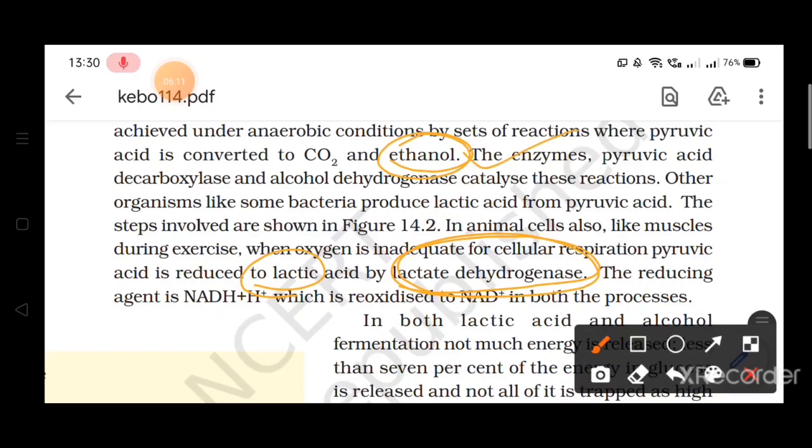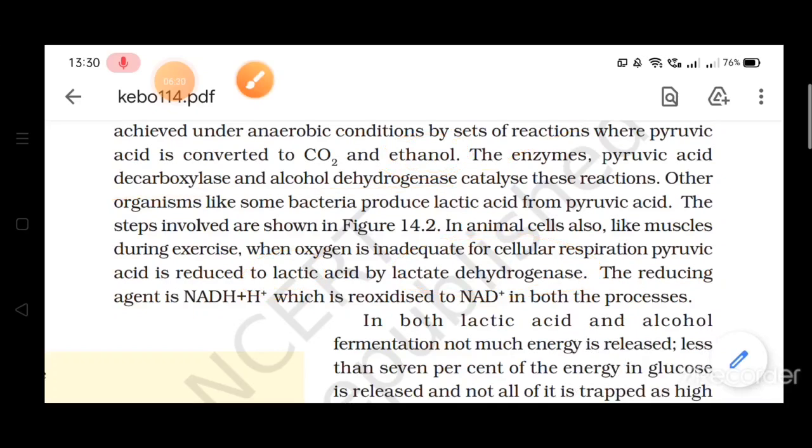Ethanol production takes place in the body of yeast. Lactic acid production takes place in the muscle cells also. The enzymes for the production of ethanol are decarboxylase and alcohol dehydrogenase, and for the production of lactic acid, the enzyme is lactate dehydrogenase. Here the reducing agent is NADH plus H plus, and this NADH plus H plus is reoxidized in both processes, in the production of lactic acid and in the production of ethanol.